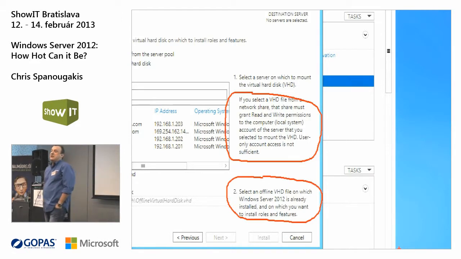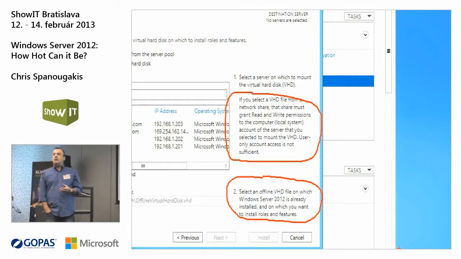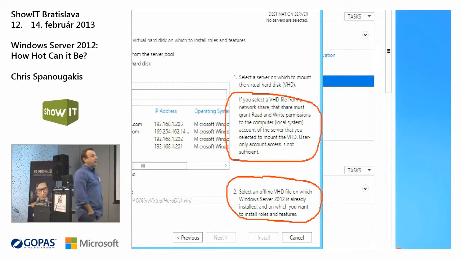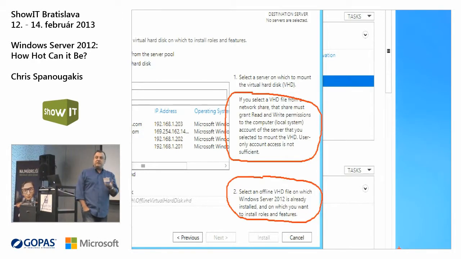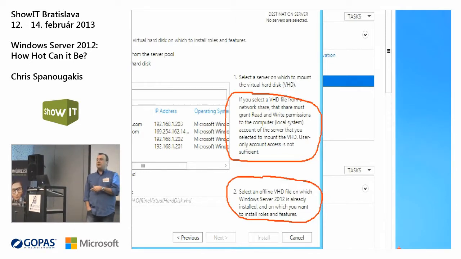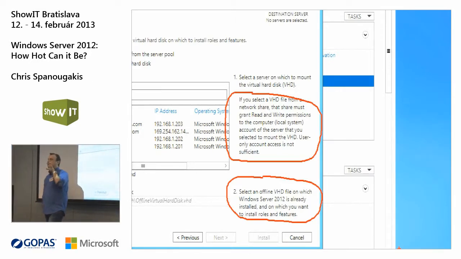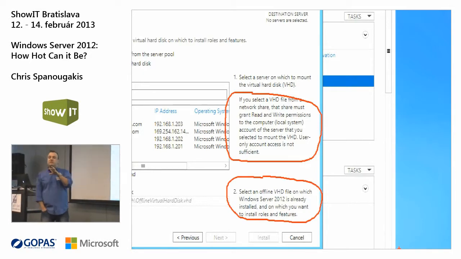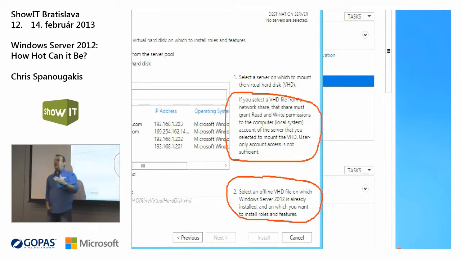So, I've created my VHD file. I have a Windows Server 2012 installation on this. I have this VHD file somewhere, but I forgot to include the role. I don't need to start a virtual machine. I don't need to create a virtual machine, install the role, and destroy the virtual machine after this just to keep the VHD file. You can just inject the roles and features that you need into an offline VHD file.